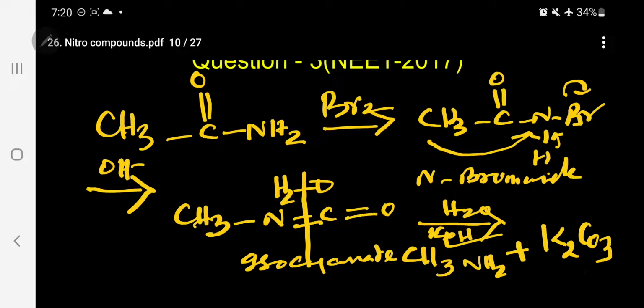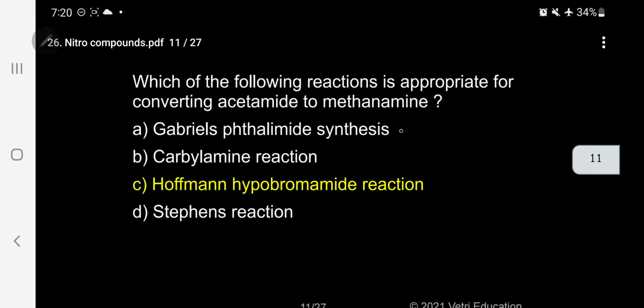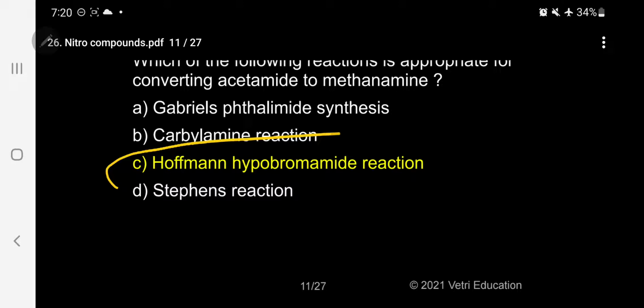Kindly follow. This is the famous reaction. This is called a rearrangement, that is Hofmann rearrangement. The only rearrangement available in higher secondary level. If you go for BSc and MSc level, there are a number of rearrangements, for example pinacol-pinacolone rearrangement, benzil-benzilic acid rearrangement, so many rearrangements. But this is the only rearrangement present in our book. Kindly follow. So the correct answer is therefore C. Hofmann bromamide reaction or Hofmann degradation or Hofmann rearrangement. Anyway, you can call this one.